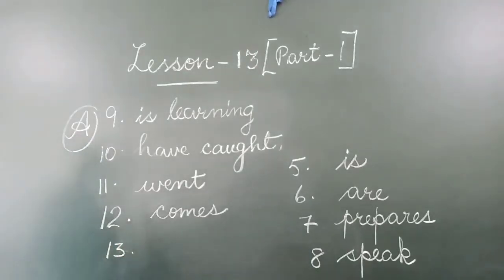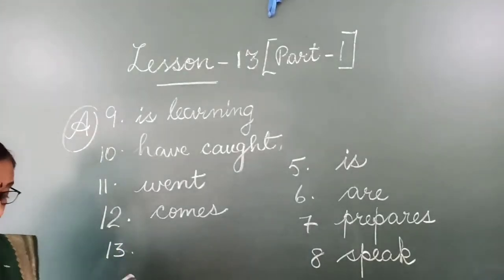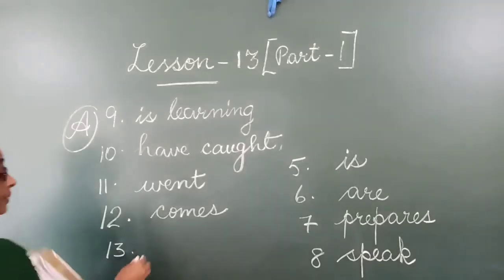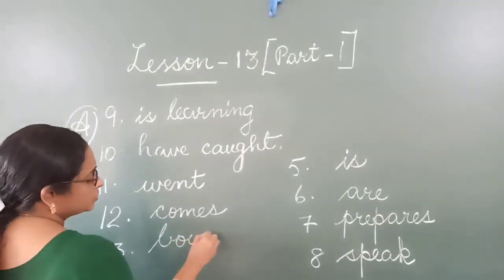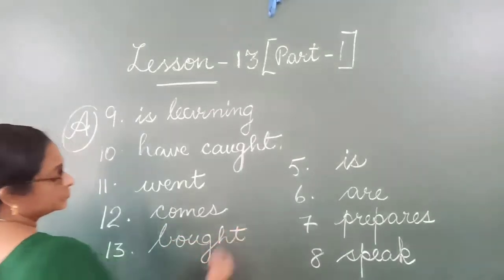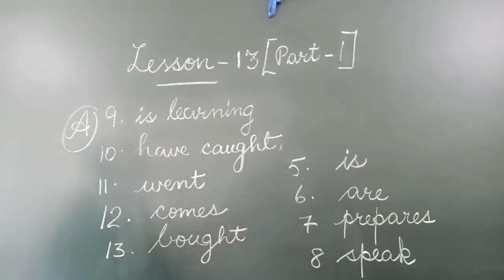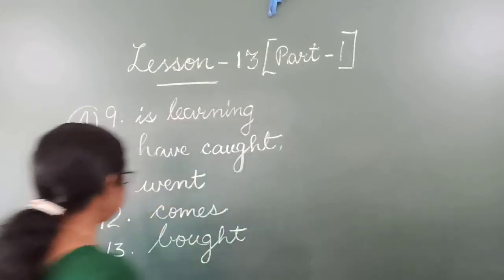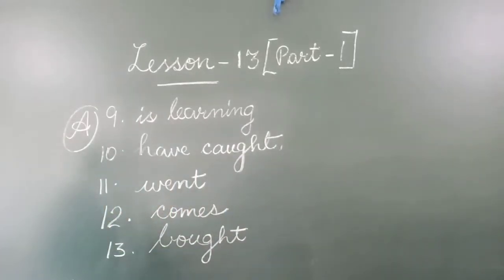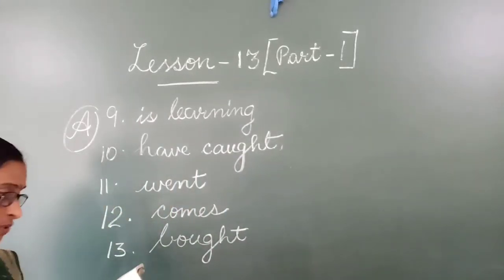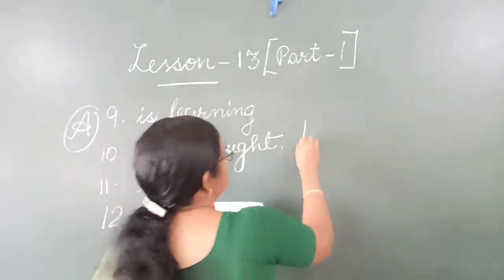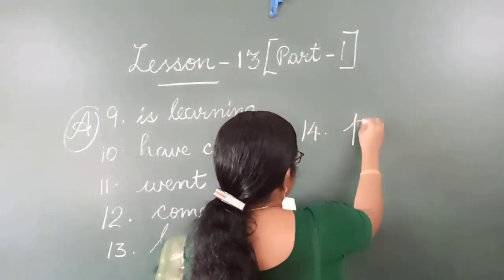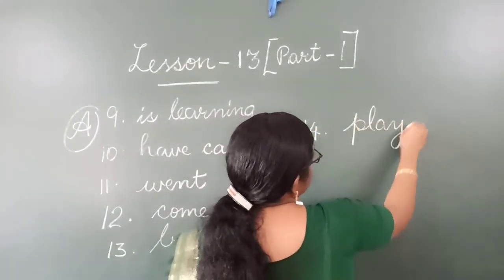Number 13. She bought a brand new car. Bought. The next one. Number 14. We played football yesterday. In this, which is the verb? Played.